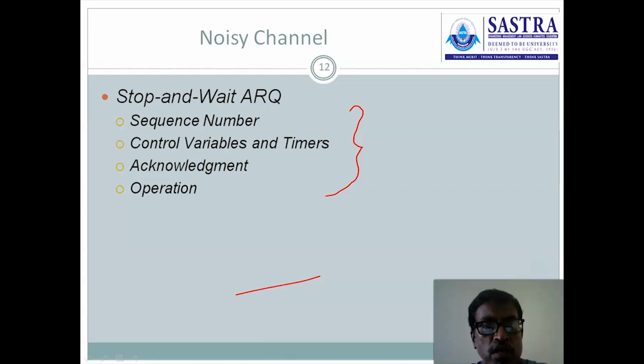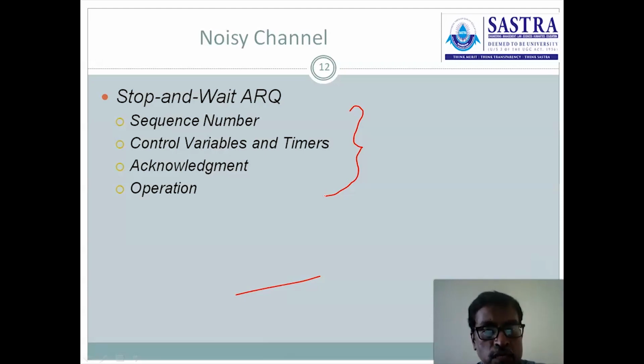If it is not receiving the acknowledgement, the sender immediately concludes that the previous frame was not delivered to the receiver. It has to be retransmitted. So if any error occurred at the receiver, the automatic repeat request procedure is executed, the error control procedure is executed, and then the previous request is repeated automatically. That's why we are using stop and wait ARQ in a noisy channel.